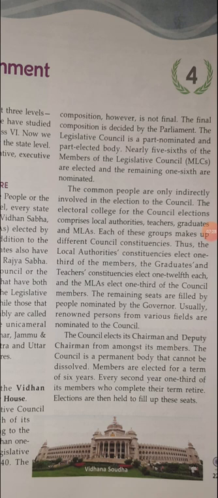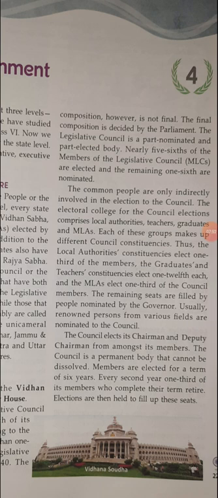So the members of the Legislative Councils are partly nominated and partly elected. The common people are only indirectly involved in the election of the council. The electoral college for the council election comprises local authorities, teachers, graduates and MLAs. Each of these groups make up different council constituencies.